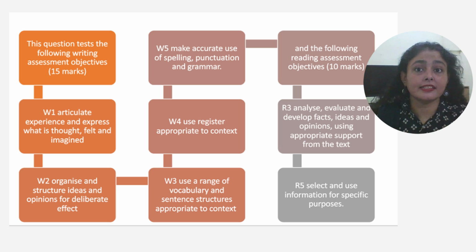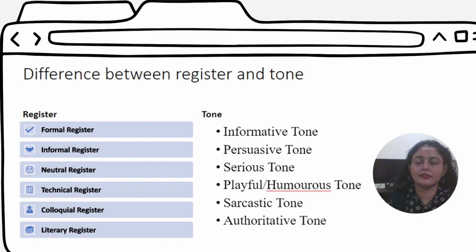So going on to the next slide where I am explaining to you the register and tone. So keep tuned. It is very important to know the difference between the register and the tone. Your register can be formal, informal, neutral, technical, colloquial, or literary, depending upon the task that you have in your hand. Your tone can be informative, persuasive, humorous, sarcastic, or authoritative.